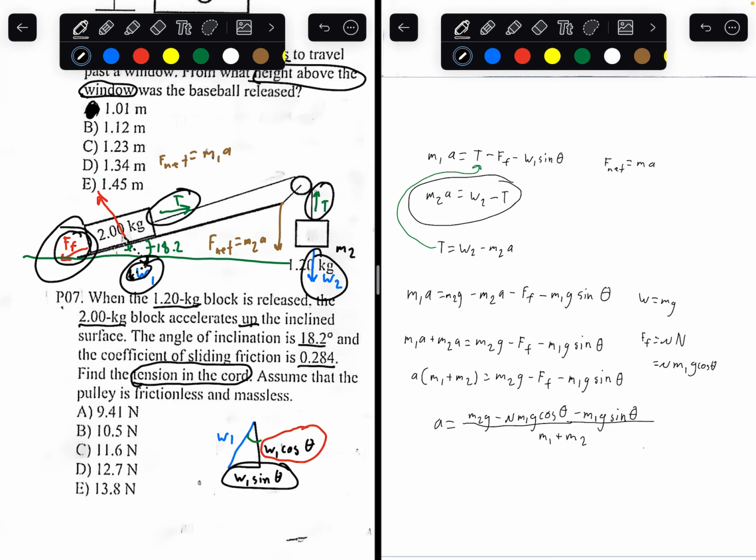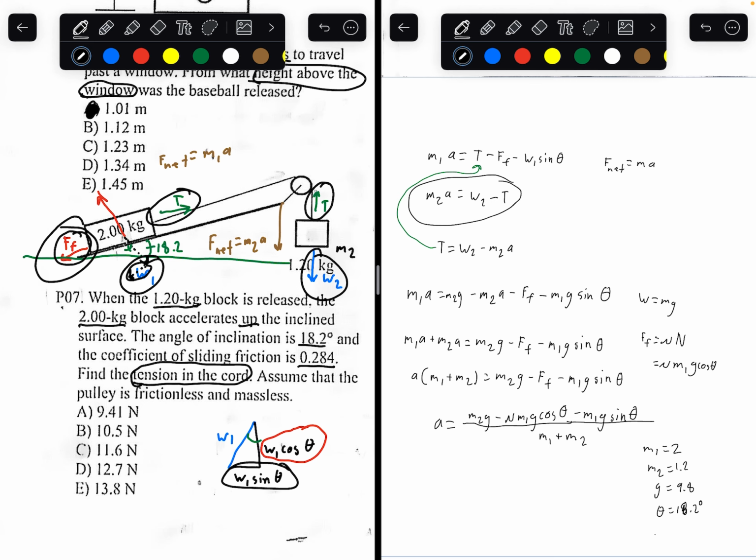So now we got our entire equation. We know all these values. We know mass of 1 is equal to 2 kilograms. Mass of 2 is equal to 1.2, gravity is equal to 9.8, and theta is equal to 18.2 degrees.